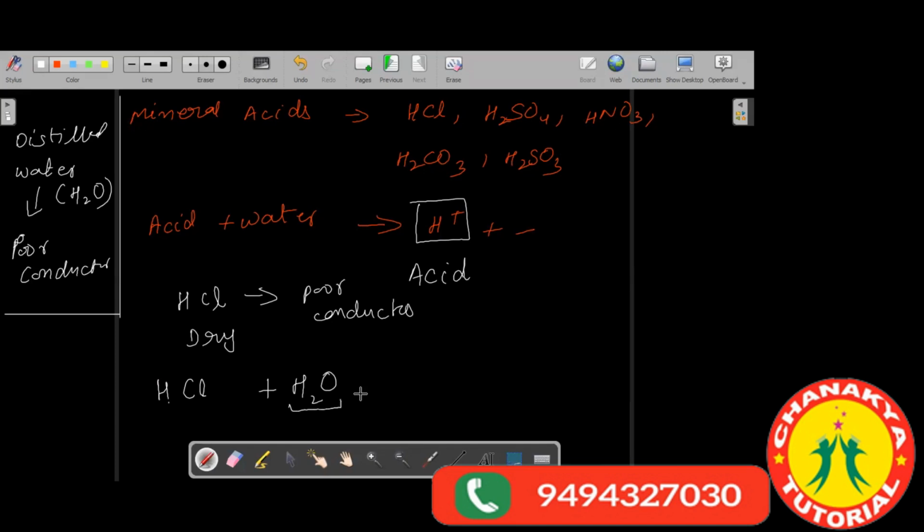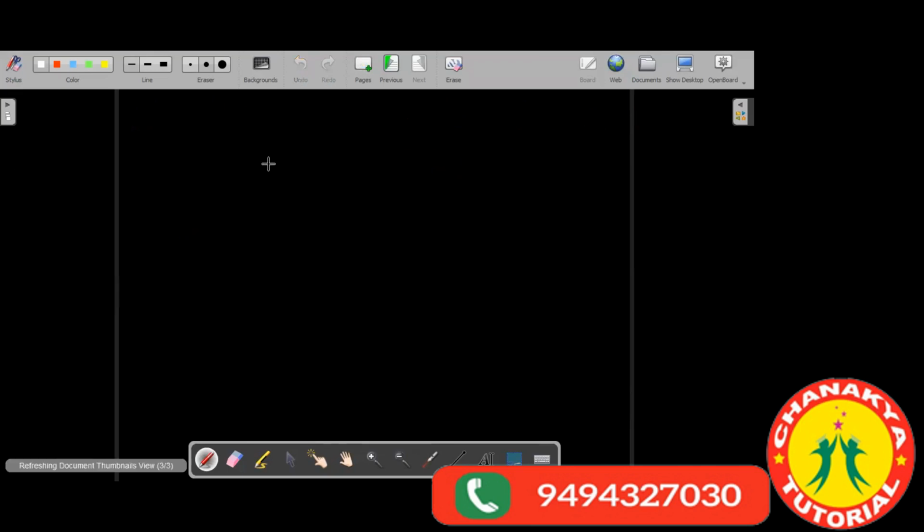So both the bonds are broken. Now how do they break? HCl breaks down to give H plus and Cl minus. Understand this concept very clearly, it is very important for all of you. So HCl dissociates to give H plus ion and Cl minus ion.